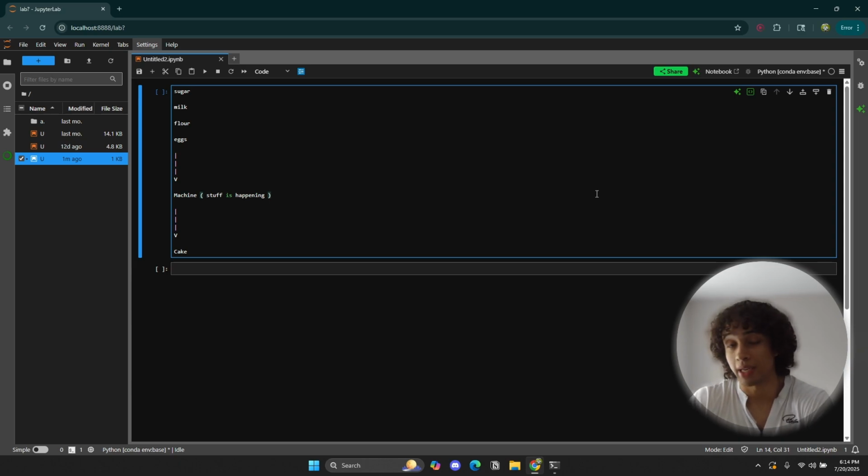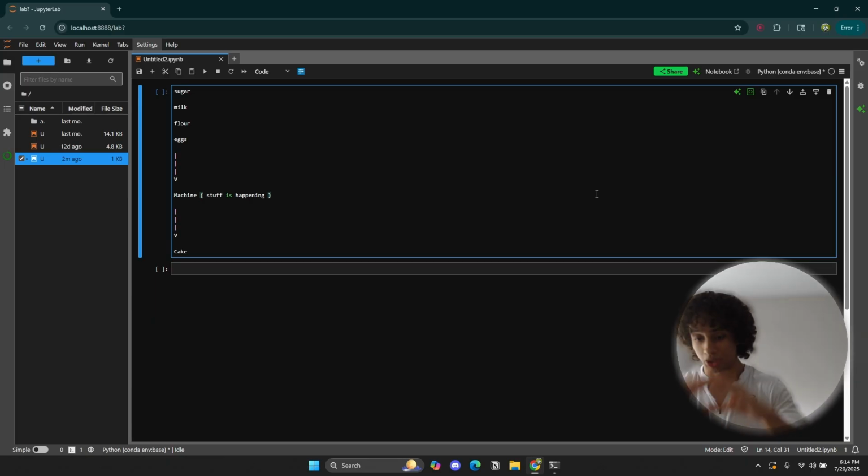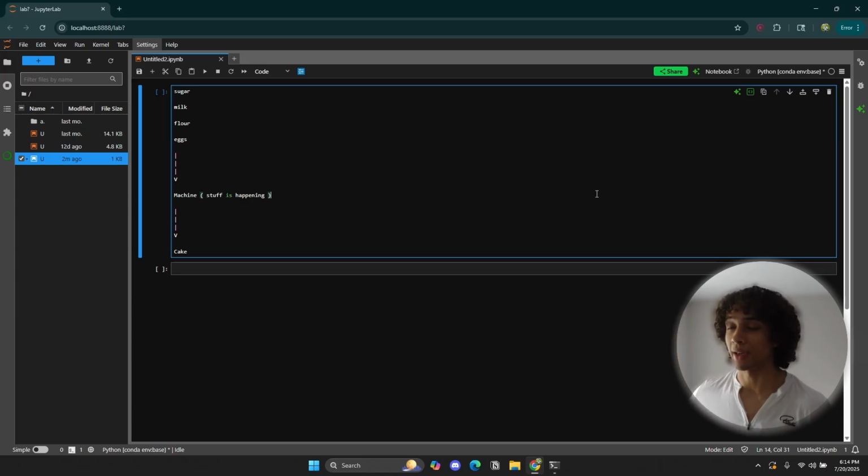Especially when you're talking about AI agents, you have your large language model that is really just a machine. If you think about it, a large language model is just a really complicated function. You input something in and then you get something back out. It's a very complicated statistical function. In the early days, ChatGPT was just that, a very large statistical function.